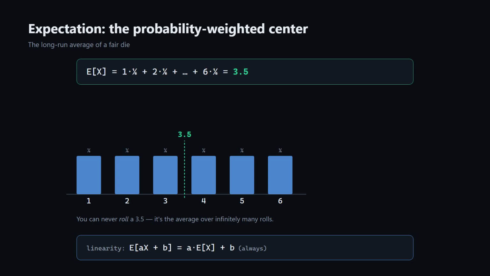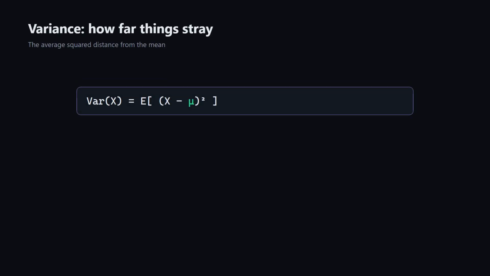One shortcut worth remembering: expectation is linear. E of aX plus b is just a times E of X plus b, no matter how X is distributed. Now, how spread out is X around that average? Variance answers that. It's the average squared distance from the mean.